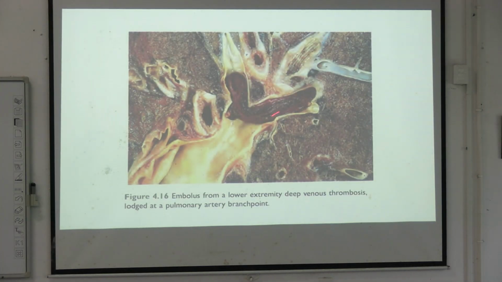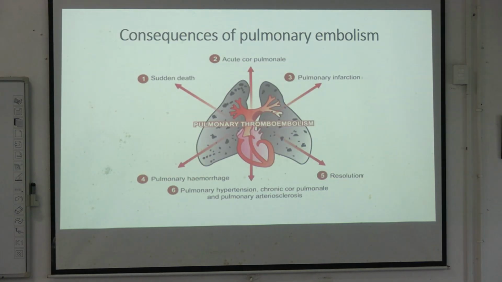So this is a thrombus. So basically, it came from the lower extremity deep vein, and this is the pulmonary artery. This is the branching point of the pulmonary artery, and here we can see a thrombus is blocking this junction. So the consequences of pulmonary embolism will be sudden death, acute cor pulmonale.